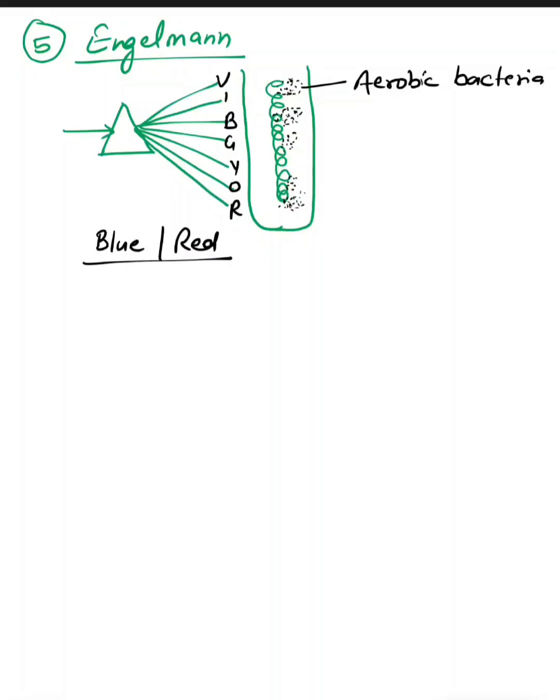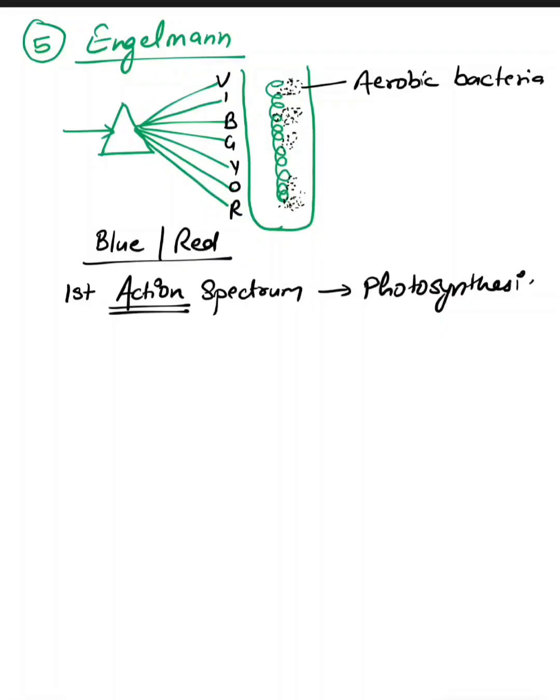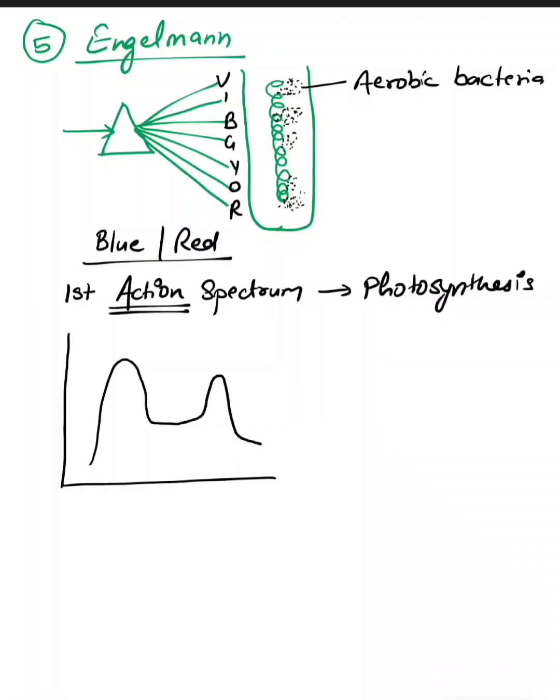So through his observation, the first action spectrum was formed. Action spectrum means whatever action was done. Now here, what action was performed? The action of photosynthesis. So the action spectrum looked somewhat like this. Wherever there was blue light, there was more photosynthesis, and wherever there was red light region, there was more photosynthesis.